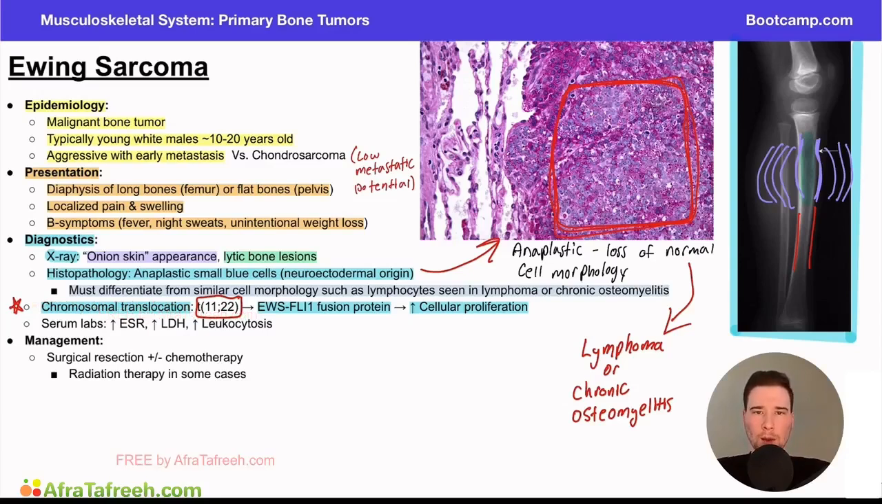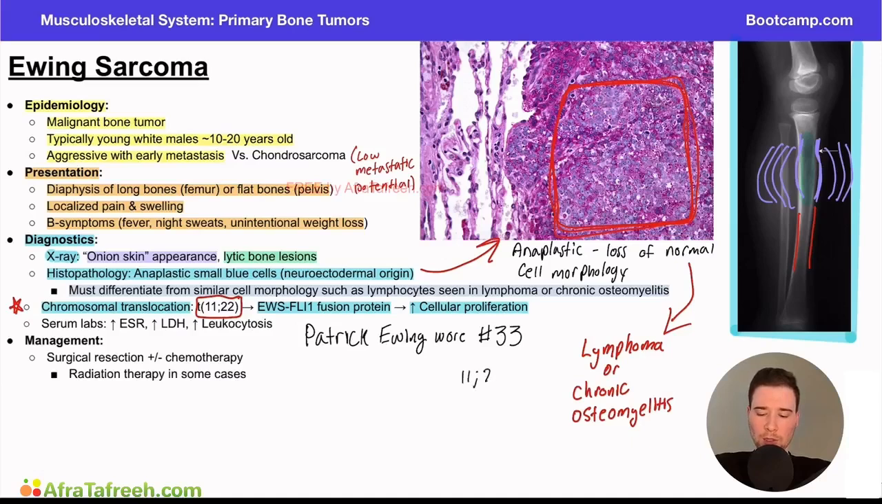as a bone tumor. Now, one of the best memory aids I know to remember this 11;22 translocation is to think of a famous former basketball player, Patrick Ewing, because Patrick Ewing wore number 33 when he played basketball for the New York Knicks. Now, this is helpful, right? Because 11 and 22, the translocation, well, 11 plus 22 equals 33.